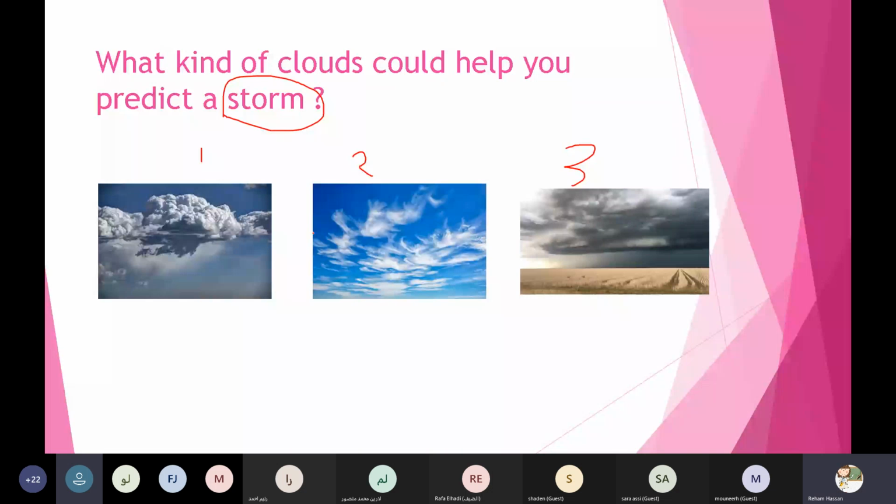Yes, 3. If we see it, we all predict stormy today. The weather, it is stormy. Thanks a lot, honey.